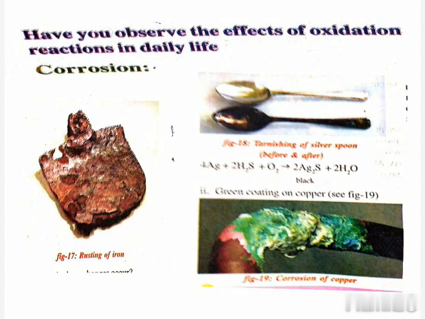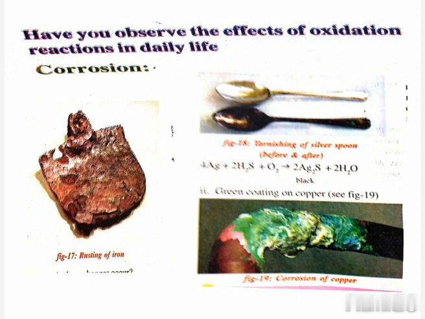Okay, this corrosion causes damage to car bodies, bridges, iron railings, ships, etc., and to all the other objects that are made up of metals. Especially, corrosion of iron is a serious problem.